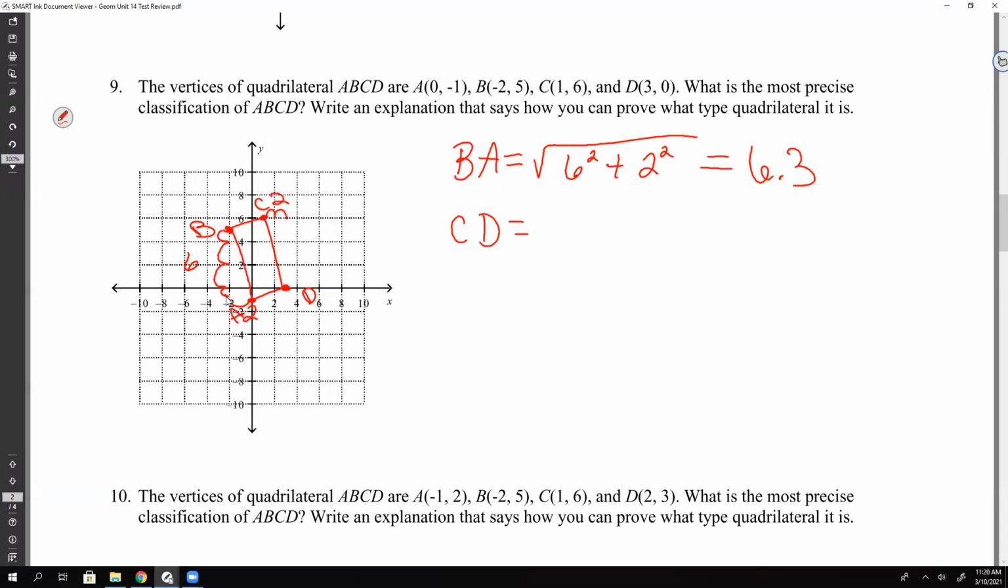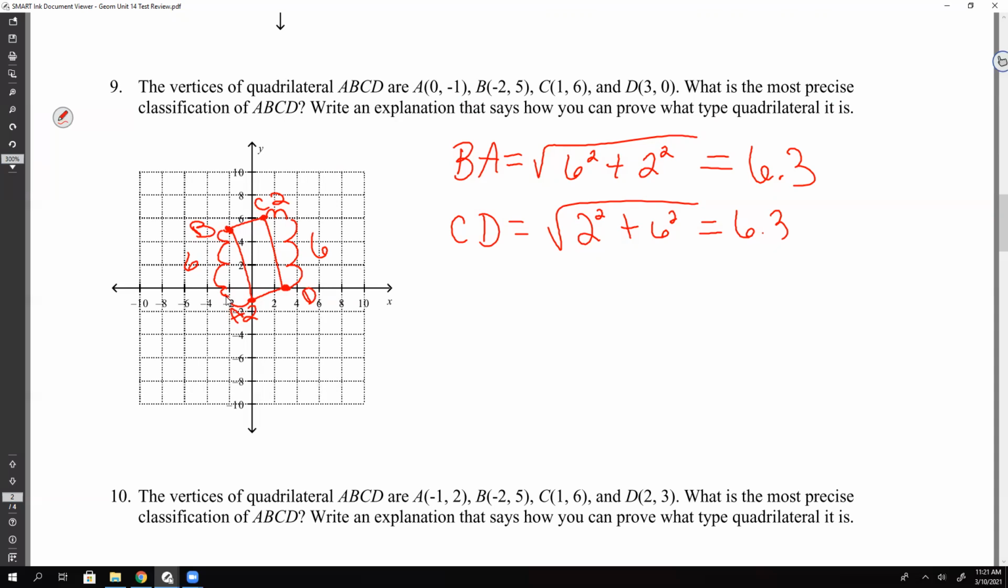So we go over 2, and then now look at the y's. C is at 6, D is at 0, so that's down 6. So we end up with the same numbers. 2 squared and 6 squared. So it's 6.3. Okay, so that's one pair of opposite sides and they're equal, right? So that's good. Now let's do the top and the bottom. And let's see if they're equal to each other.